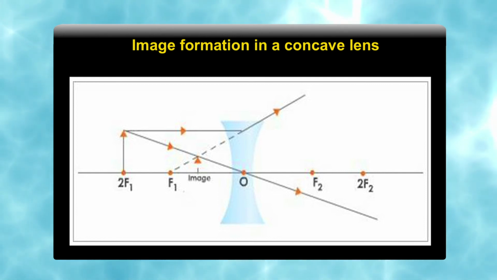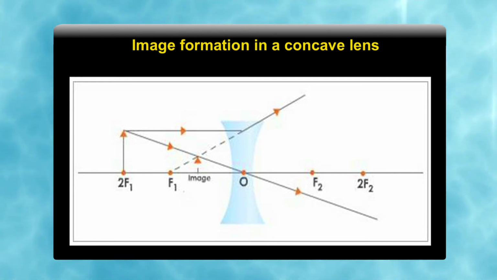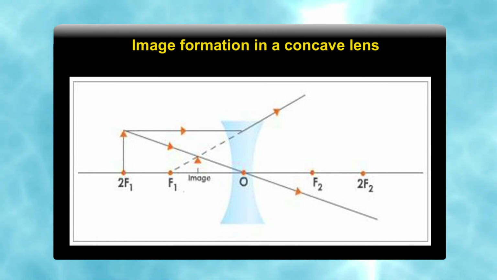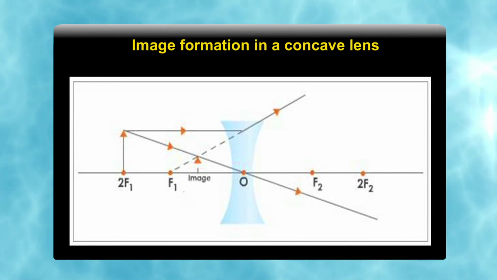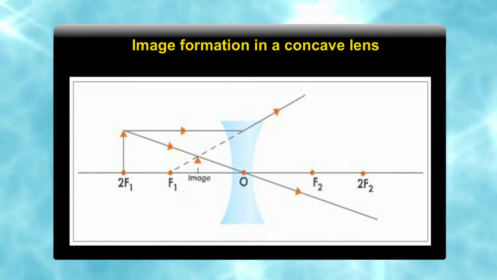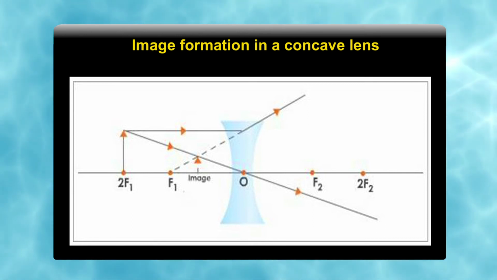So, where does the image formation take place? Image formation takes place on the same side as the object. Now, we extend these rays to the same side and we find that these two extended rays meet at a point and the image is formed. In this case, the image formed is virtual and smaller than the object, on the same side where the object is placed. Now, we see refraction through a prism.